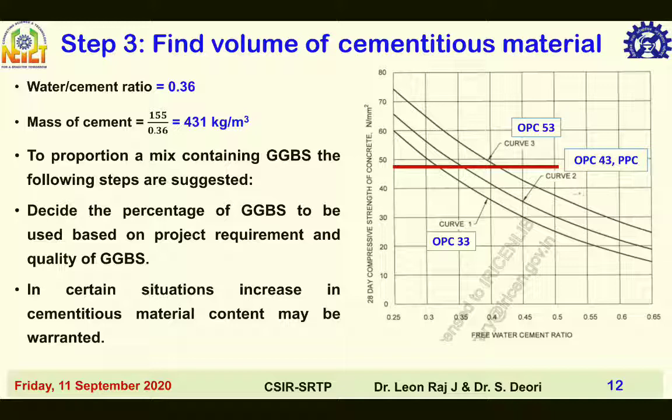Second, cement content calculation. By knowing water content of 155 kg per meter cube and water cement ratio of 0.36, the cement content is calculated as 431 kg per meter cube, which is lesser than the maximum cement content as per IS 456-2000. In certain situations, increase in cementitious materials content may be warranted. The decision on increase in cementitious material content and its percentage may be based on experience and trials.